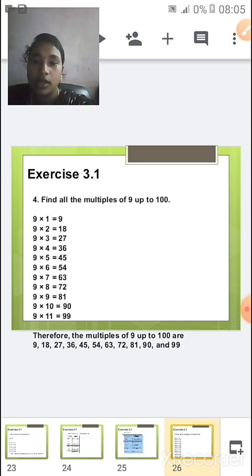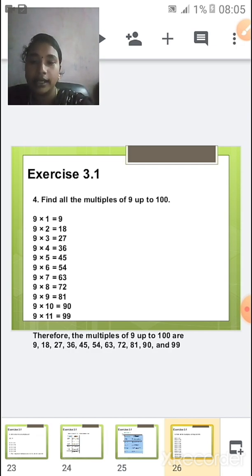Now find all the multiples of 9 up to 100. So you are going to find the multiples of 9 up to 100. Until 100 you should write all the multiples.